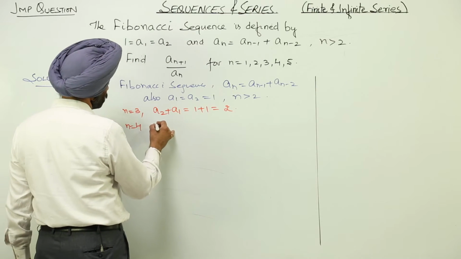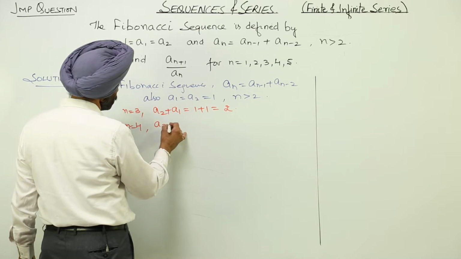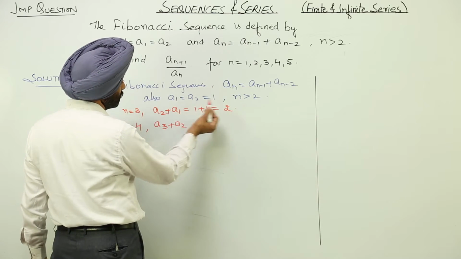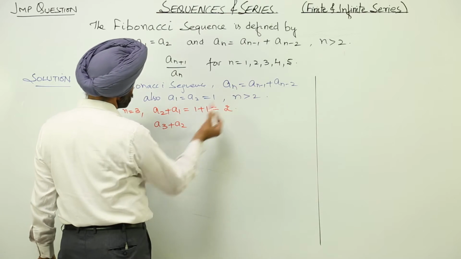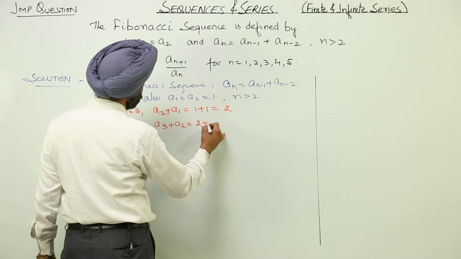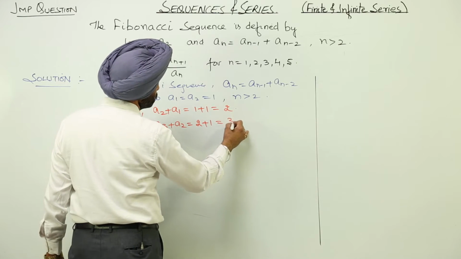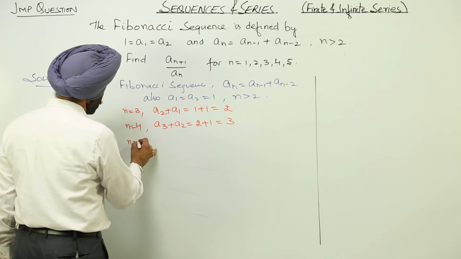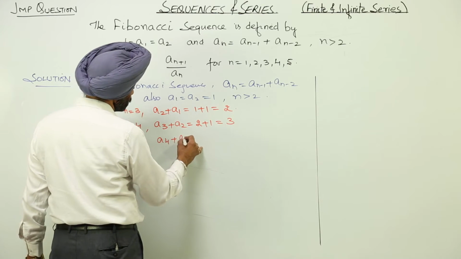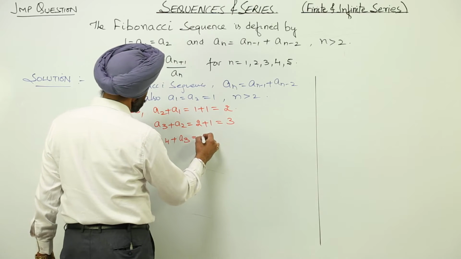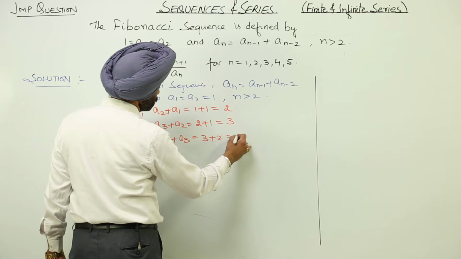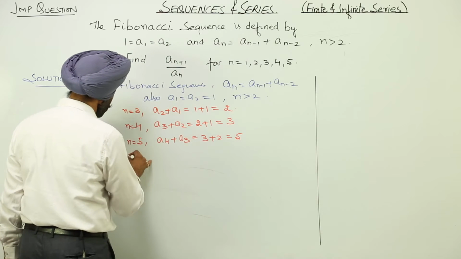N is equal to 4, a3 plus a2, 4 minus 1 is 3. Now a3 is 2 plus a2 is 1, so it becomes 3. N is equal to 5, a4 plus a3, a4 now is 3, 3 plus 2 is equal to 5.